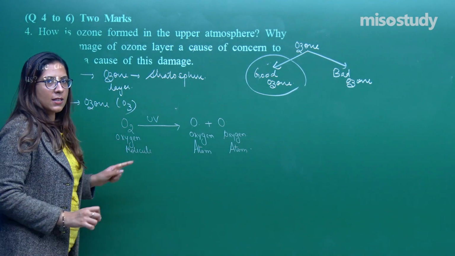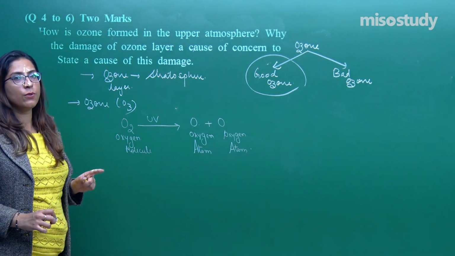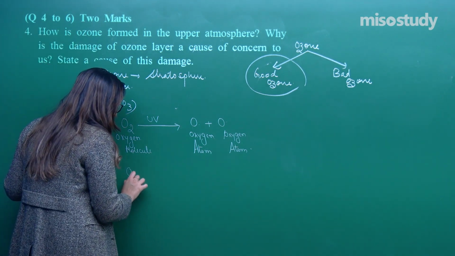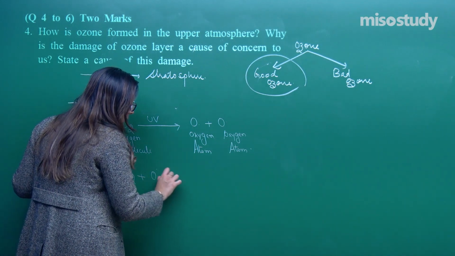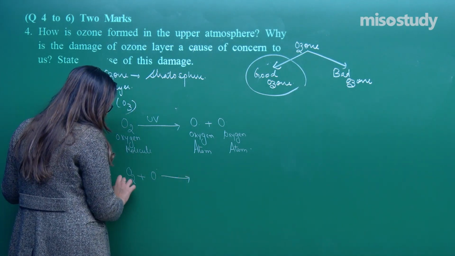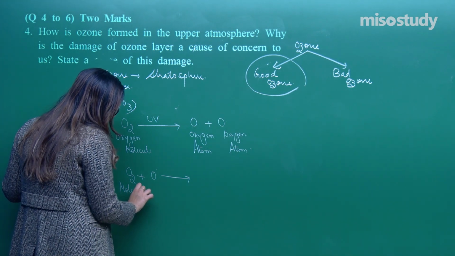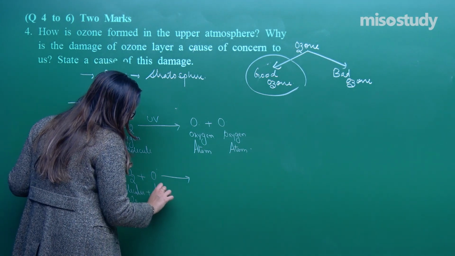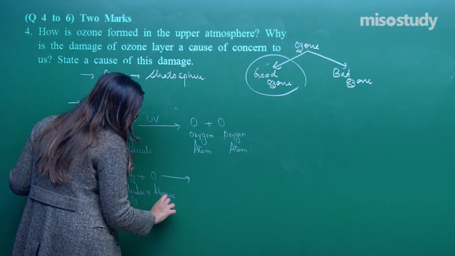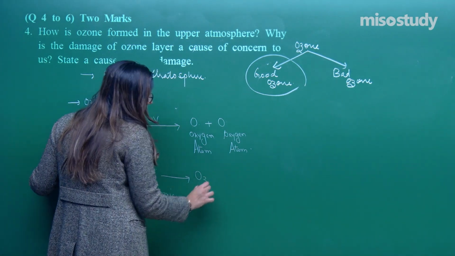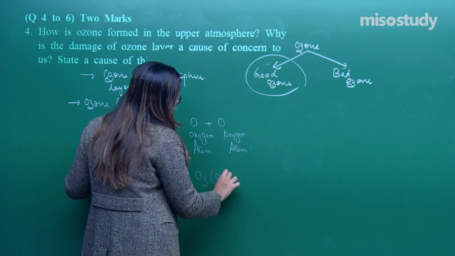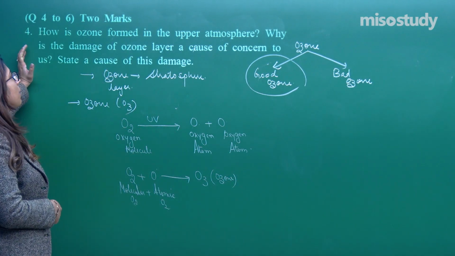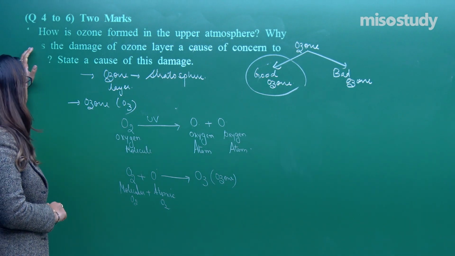Right? When this oxygen atom combines with an oxygen molecule, it leads to the formation of a triatomic molecule of oxygen, which is ozone. So, listen to this. When molecular oxygen binds with this atomic oxygen, this helps in the formation of ozone. This is what ozone is. Is it fine? So, first part, is it clear? How is ozone formed in the upper atmosphere? These are the reactions which you have to write.